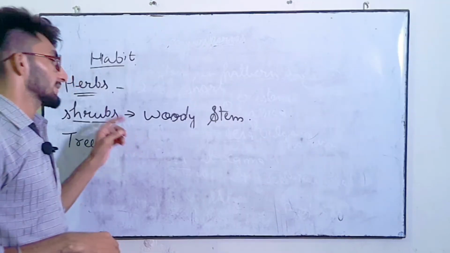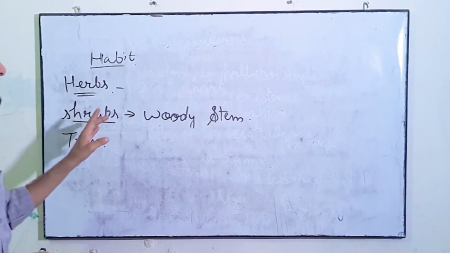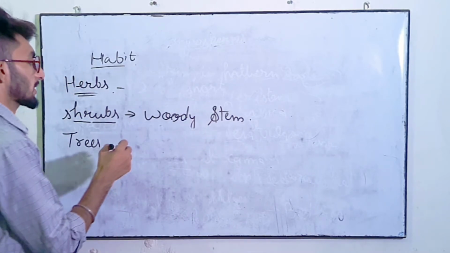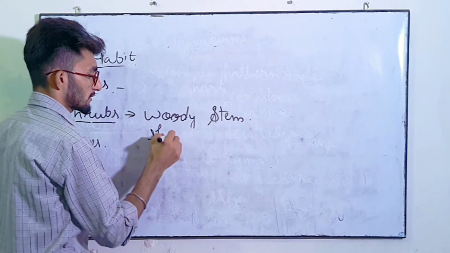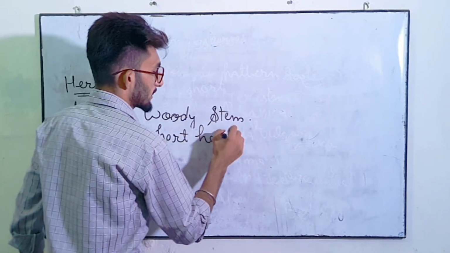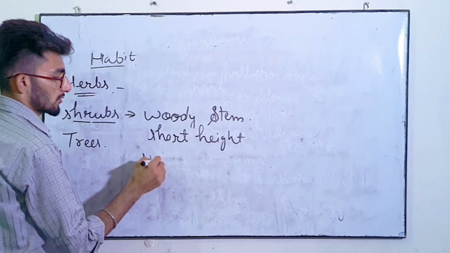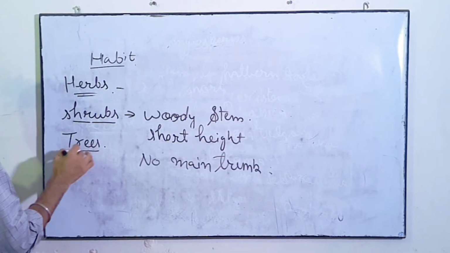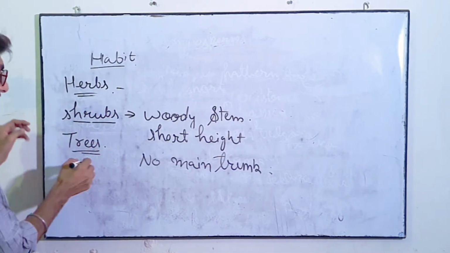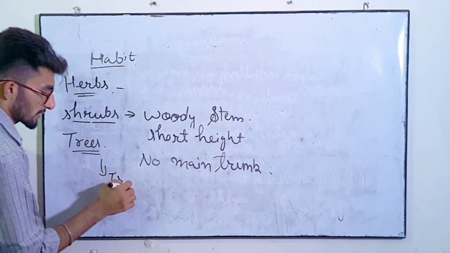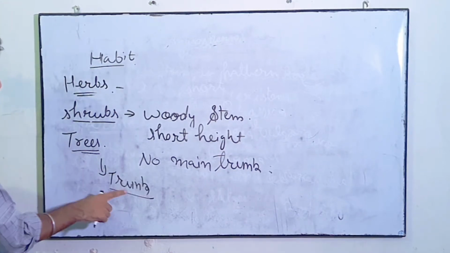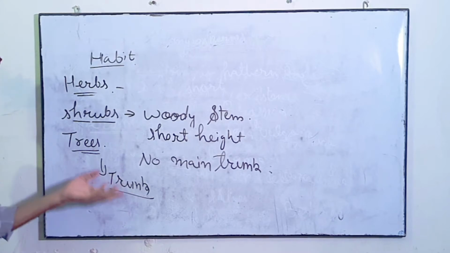Next type is shrubs, which have woody stem and are of short height, and there is no main trunk. Last type is trees. In trees, the main trunk is present, which can be branched or unbranched.